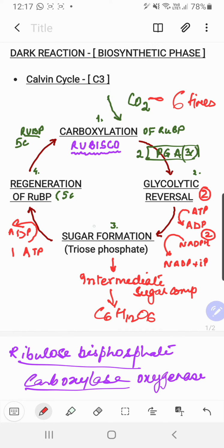Since your base RuBP was exhausted in 1 cycle, once the sugar is formed, for the next cycle the regeneration of RuBP should be there so that it is available. So regeneration of RuBP also exhausts this ATP molecule so that it can participate in the next cycle. This is all about the dark reaction, the Calvin cycle, that's the C3 cycle.